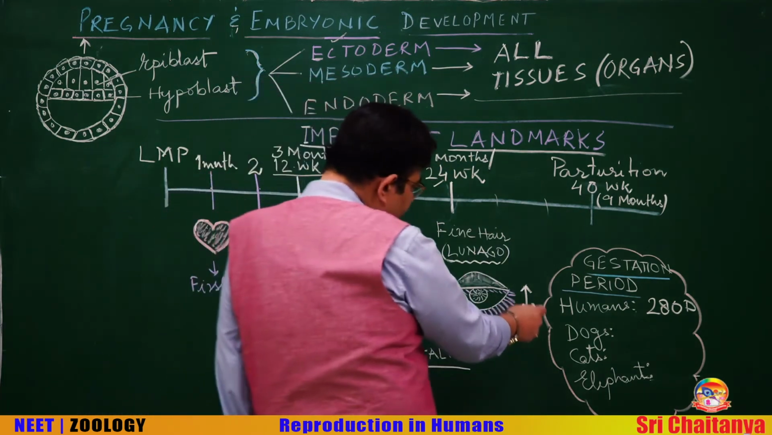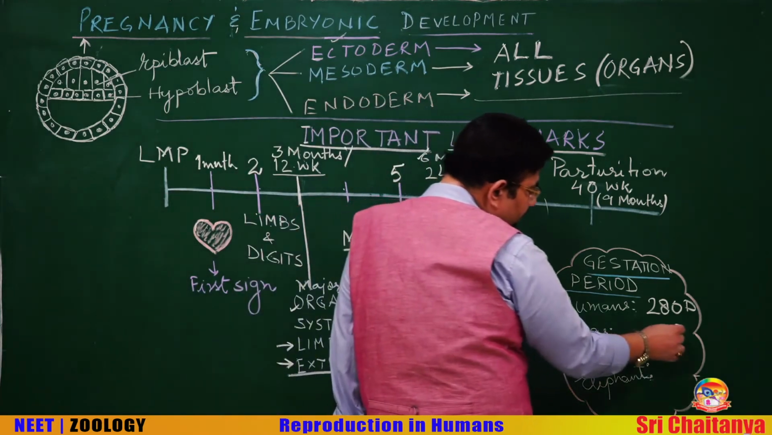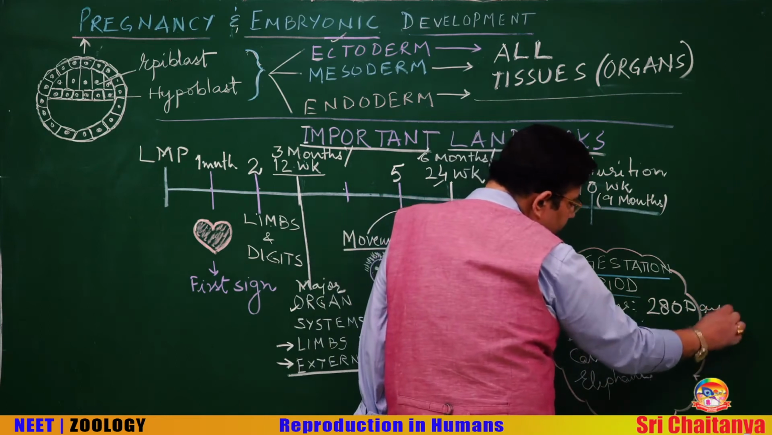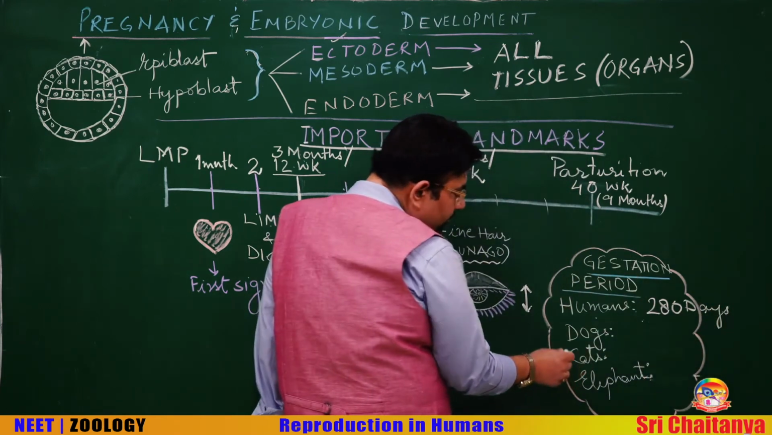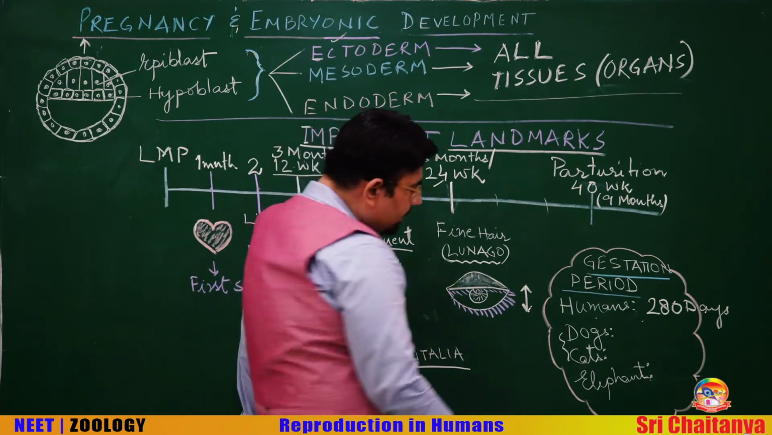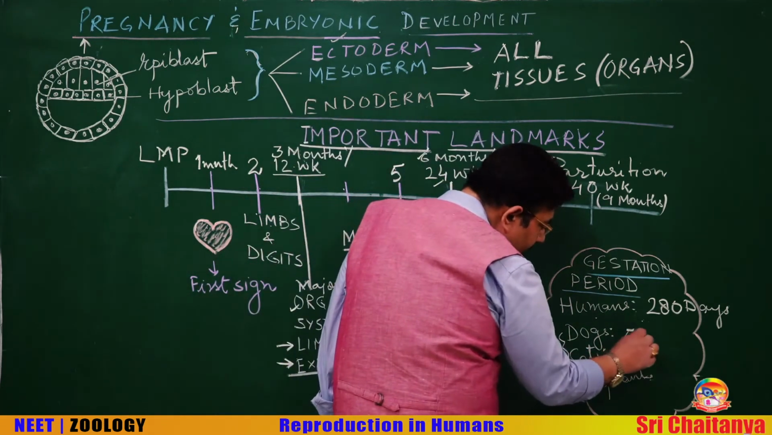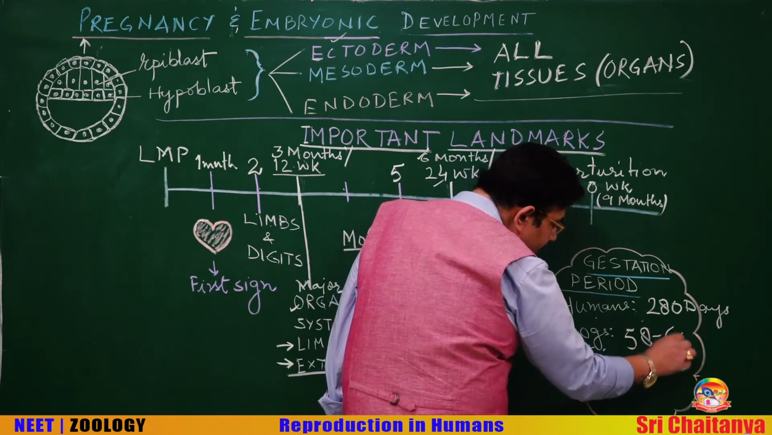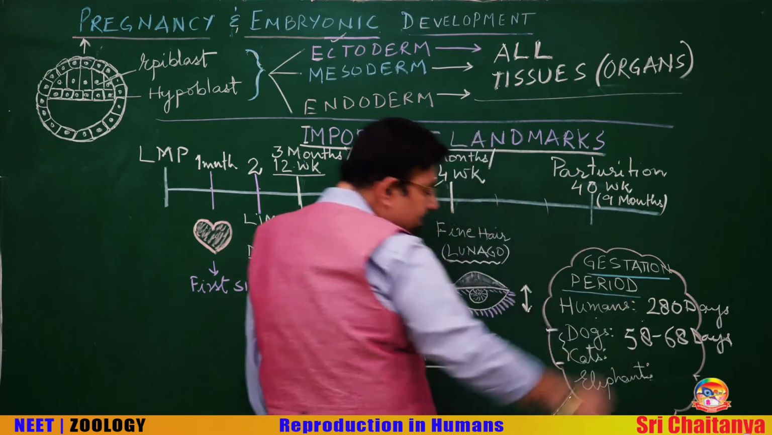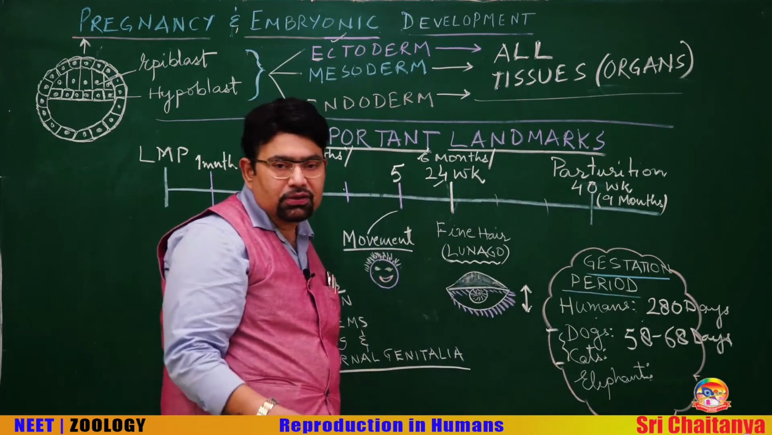We have just seen the gestation period. Average gestation period in humans is 280 days. You should also know the average gestation period in dogs, cats and elephants. In dogs and cats, it is 58 to 68 days. It is the same in dogs and cats on an average.